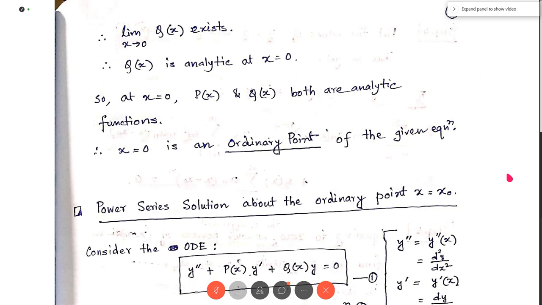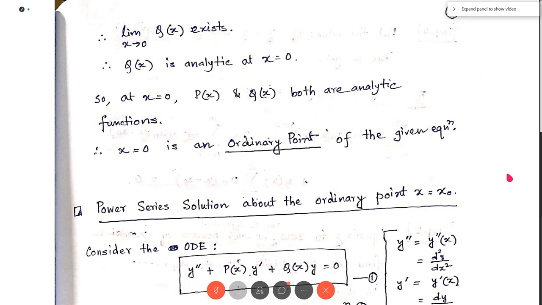Now, while solving a differential equation by a power series, we have to find the power series solution about a point x equal to x0. In the question, you will be given a point and asked to find the power series solution of the equation about that point.